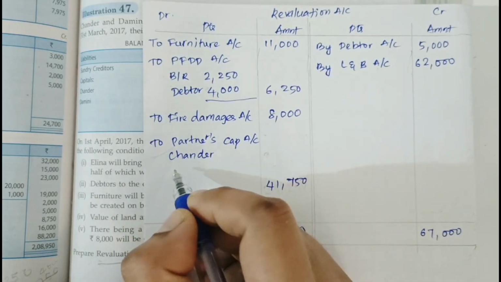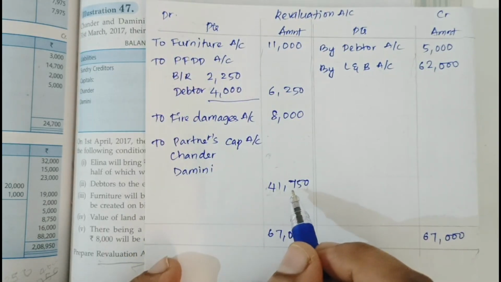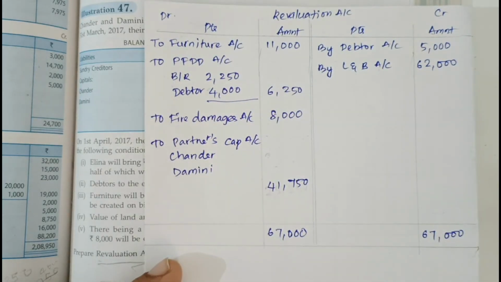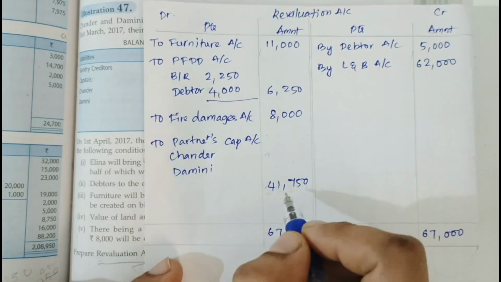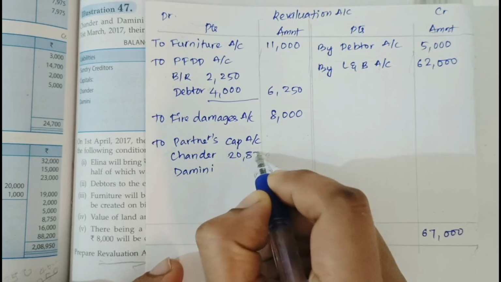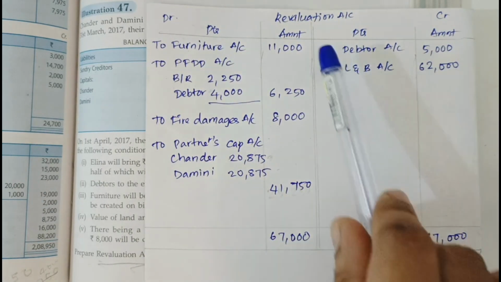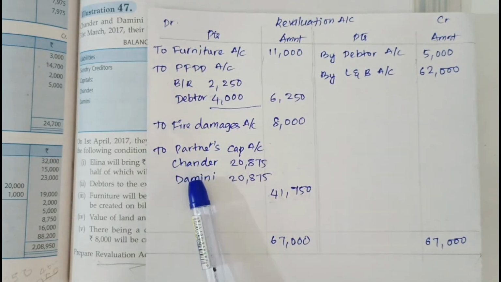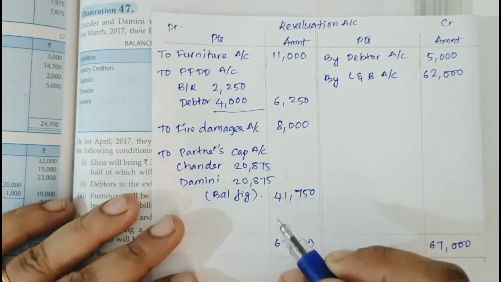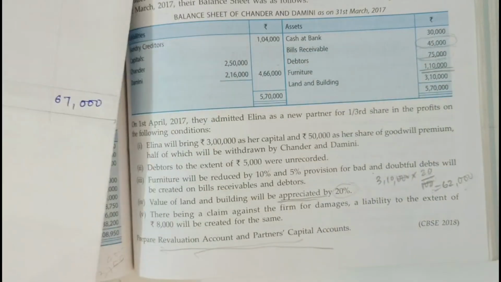This 41,750 will be distributed among the partners in their old profit sharing ratio, which is 1:1. So it is distributed equally, 20,875 each. The revaluation profit is transferred to the partners' capital accounts. This is the balancing figure. I hope it's clear. We have prepared the revaluation account.